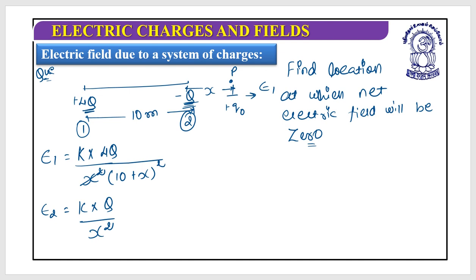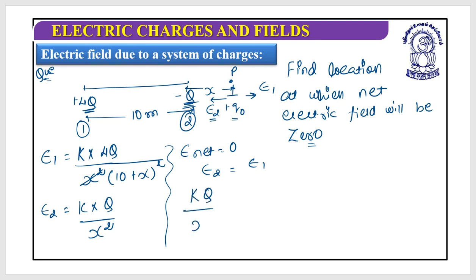This is minus q, and the test charge is positive, so this will attract. This is E2. So both are having opposite directions, and what I require is E net is 0. So let's write E2 equals E1. Let's put the values: kq by x square equals k multiplied by 4q divided by 10 plus x whole square.